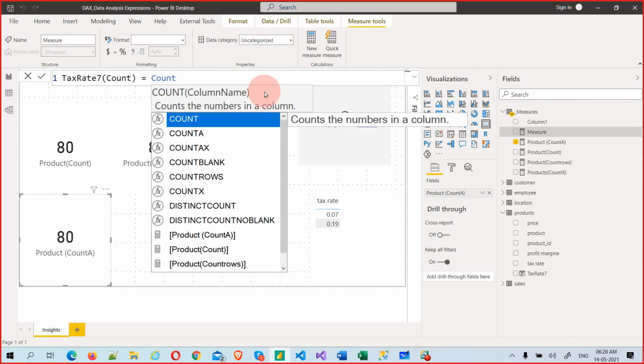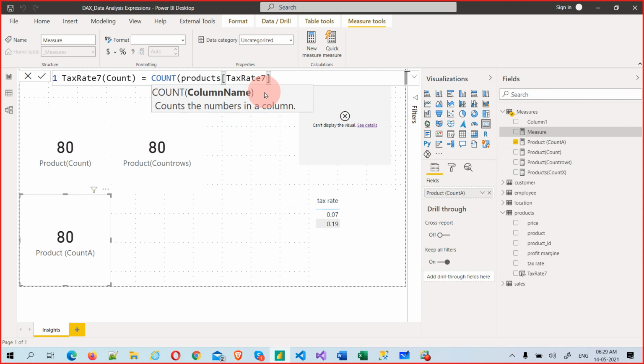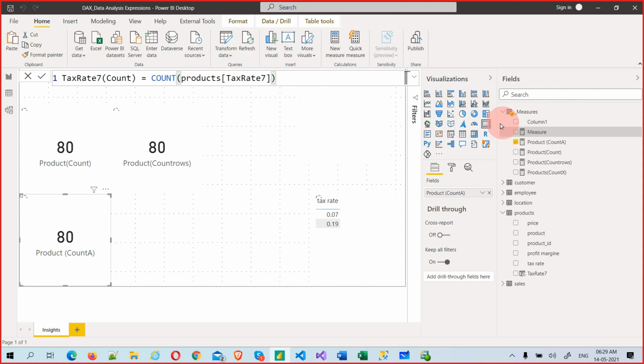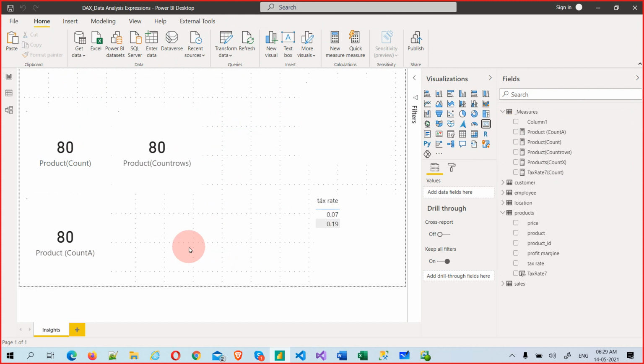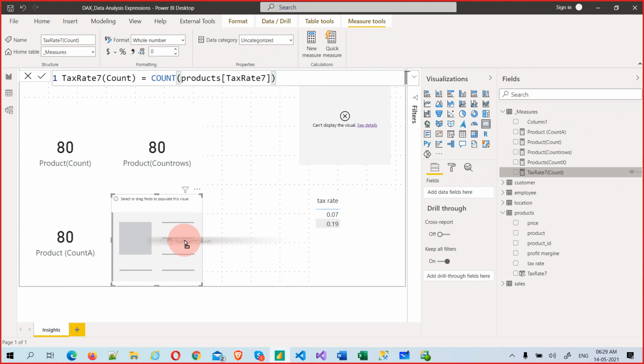So count of, what is that? Count will ask for a column name. So give the column name of Tax rate 7. Okay, let's take this. Click outside, take one more column, one more card. Okay, and where is that tax rate count? It won't work. See, because it's boolean, it won't work.